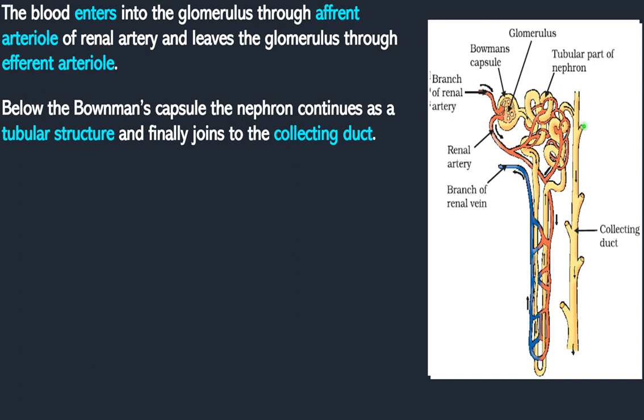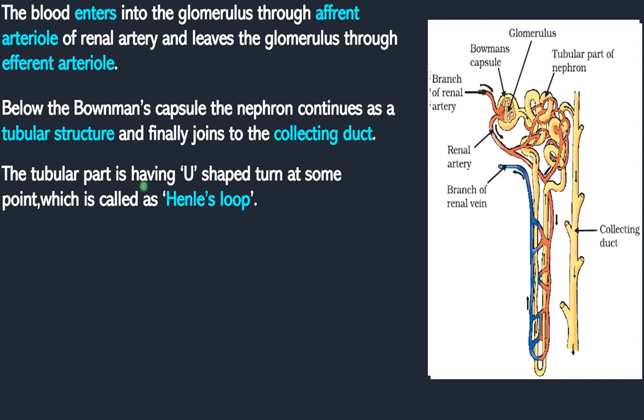So here you are observing it is like a branch of a tree. Different nephrons are going to be joining from different parts of our kidney. So this is called as what? Collecting duct. Collecting duct mainly collects the filtrate, that is urine.